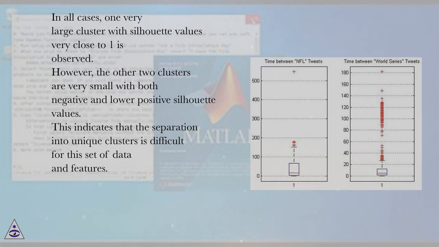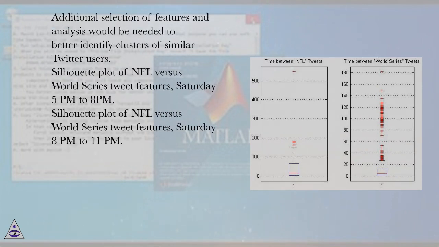In all cases, one very large cluster with silhouette values very close to 1 is observed. However, the other 2 clusters are very small with both negative and lower positive silhouette values. This indicates that the separation into unique clusters is difficult for the set of data and features. Additional selection of features and analysis would be needed to better identify clusters of similar Twitter users.